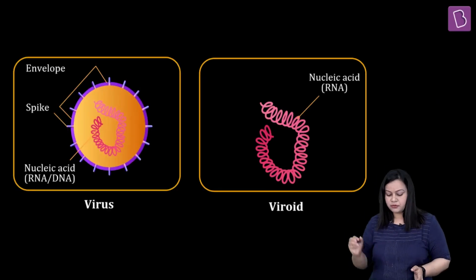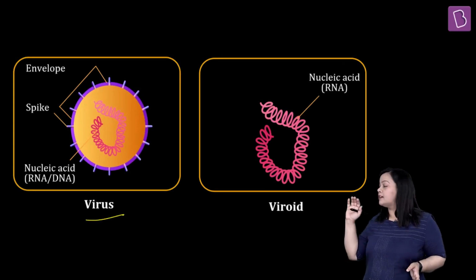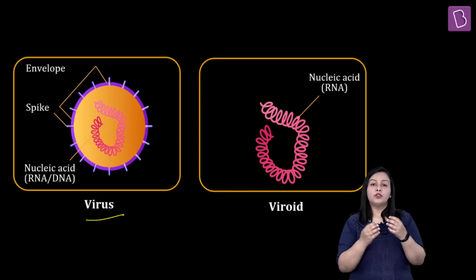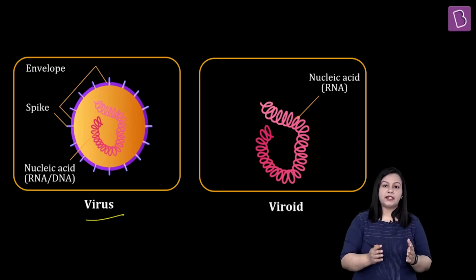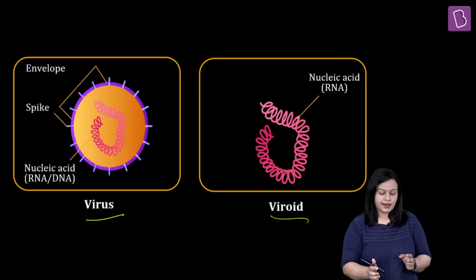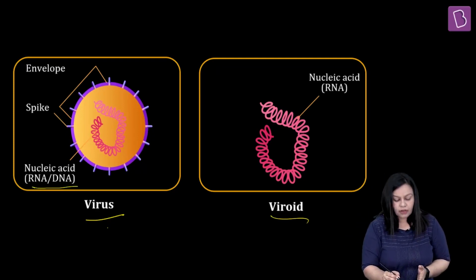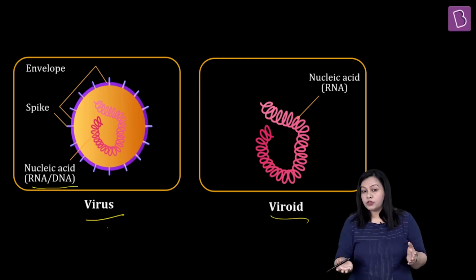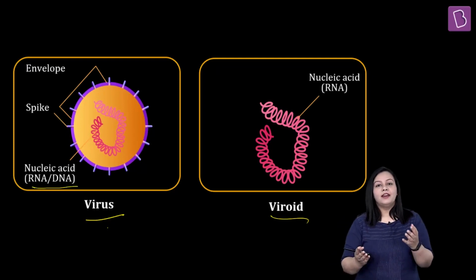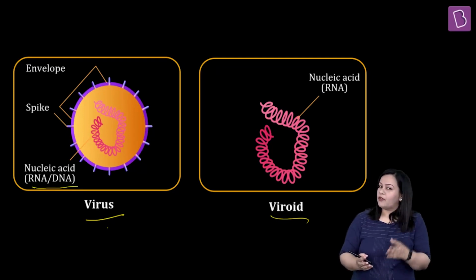So let me show you an image because of which I think it will be very clear to you all. तो ये जो है, this is a representative image of a virus. Virus as I said is one of the known smallest infectious particles. Of course उससे भी छोटे size का होता है viroid. और ये जो difference है ये क्यों आ रहा है? क्योंकि viruses जो होते हैं इनका genetic material या तो DNA या फिर RNA होता है. मतलब it is not going to be both of them, but it is going to be either a DNA virus or an RNA virus, basically ribonucleic acid जिसमें genetic material होता है वो वाला virus होता है.